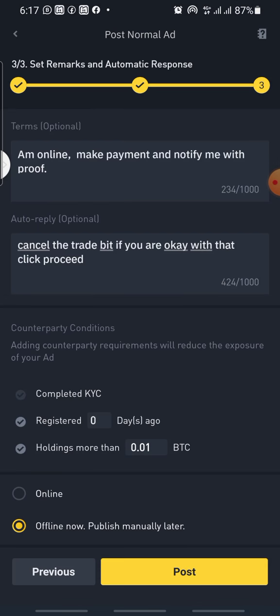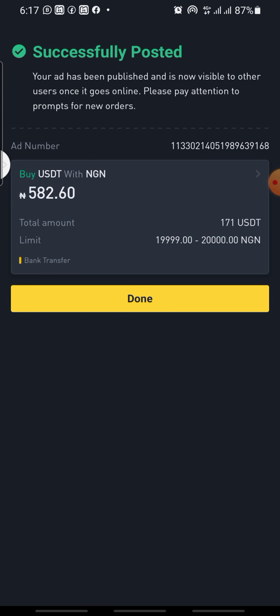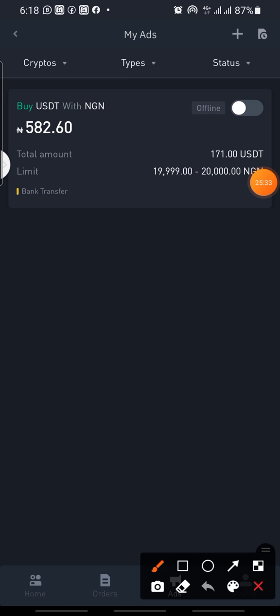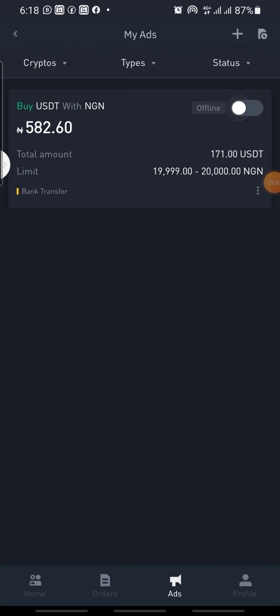So now I have posted the ad. You can see successfully posted. So you can see the ad now. I will click on done. Here is the ad. If I want this ad to go to the market, what I'll just do is tap on this particular place. If I want this ad to be at the open market, I'll just tap on it in this form.